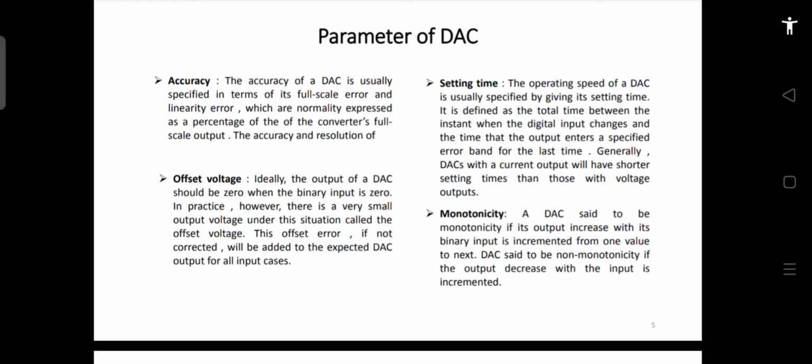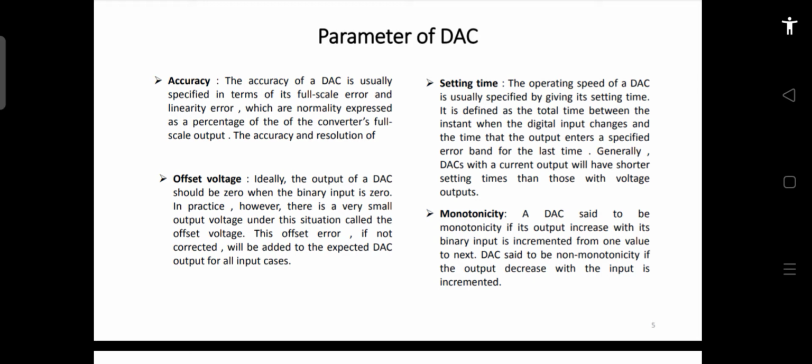This offset error, if not corrected, will be added to the DAC output for all the input cases. So it should be removed, or you should compensate for the offset error. You should know what the offset error is for the DAC or the data converter, whether it is a DAC or an ADC. Then you also define the settling time.